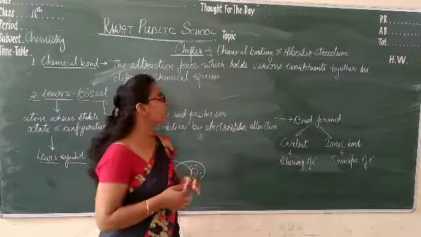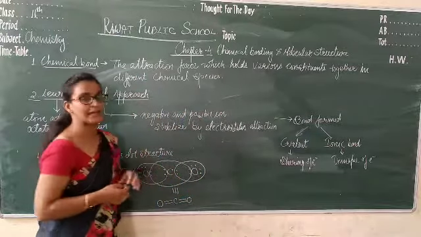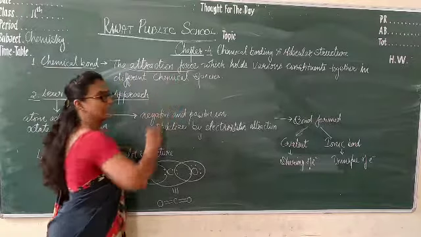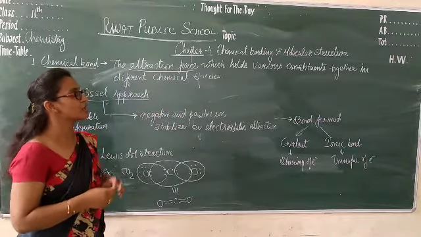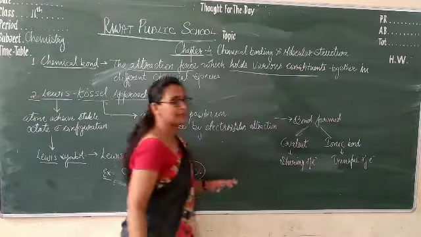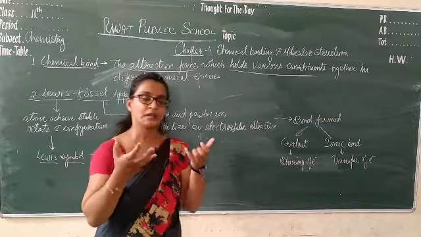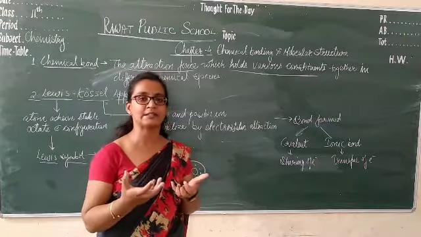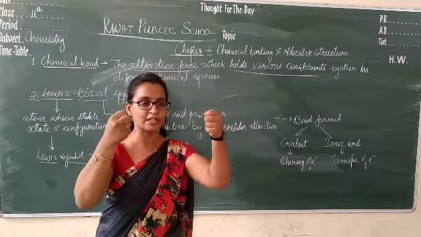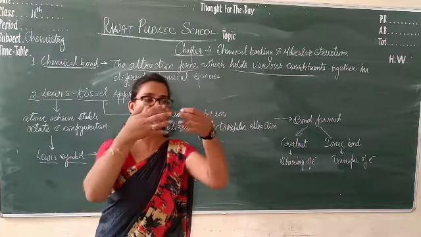So basically, what is chemical bonding? We call it a chemical bond as it is a type of attraction force which holds the various constituents together in the molecule. It means a chemical bond is one type of attraction force which holds two atoms or two elements together.